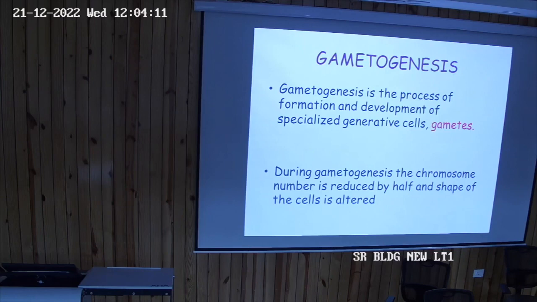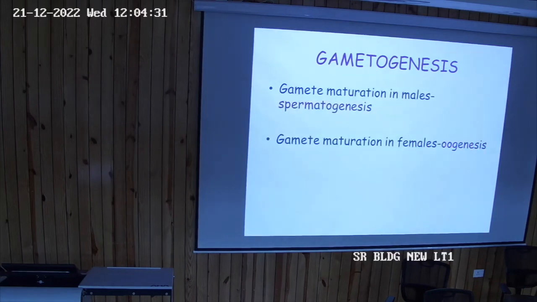During gametogenesis, the chromosome number is reduced to half, and the shape of the cells is also altered. You know that sperms have got a specific shape, and ova, the oocyte, is also a specialized cell. तो ये जो changes हैं, those changes we will be seeing today. Today's class will be basically on the spermatogenesis. मुझे लग रहा था इतना ही हम आज के सेशन में कर पाएंगे.